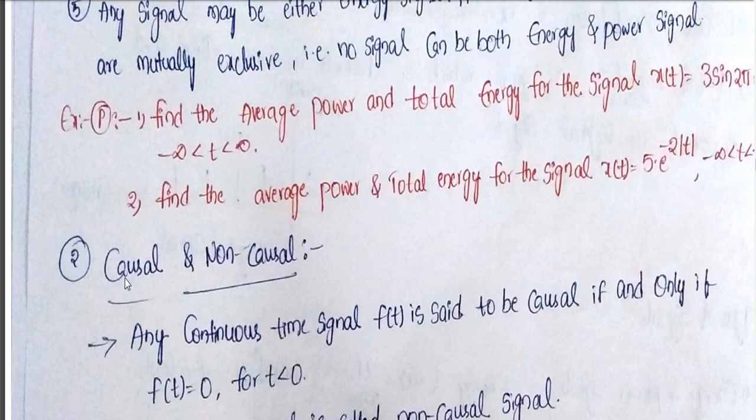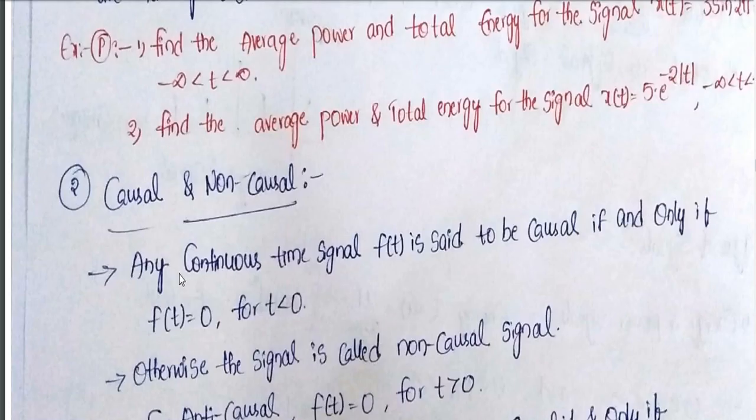Next is what? Causal and non-causal. The first category we have seen is energy and power. Now we are going for causal and non-causal. Non-causal is also called anti-causal. So we'll see what the definition is. Any continuous time signal f of t is said to be causal if and only if f of t equals 0 for t less than 0.